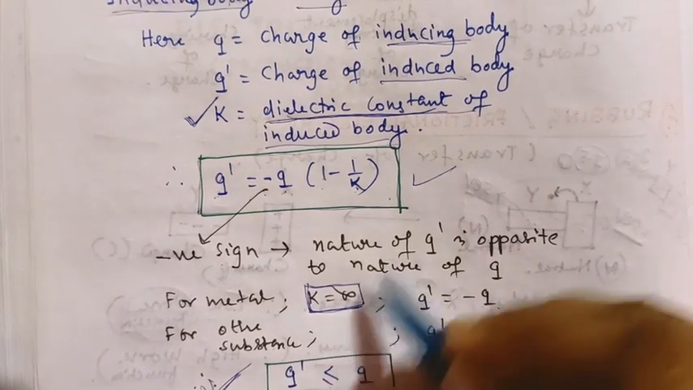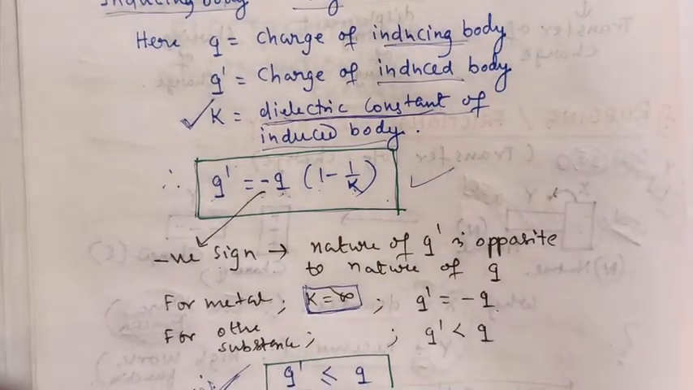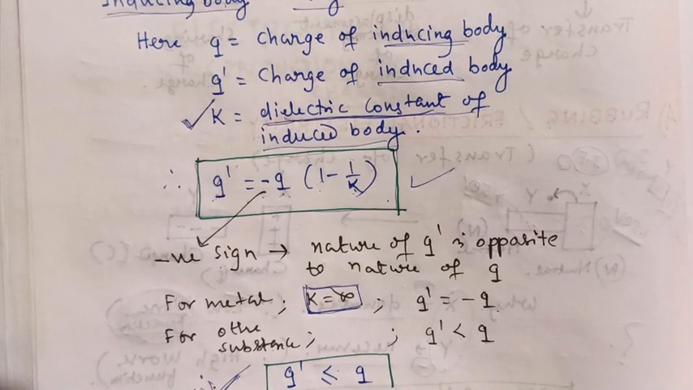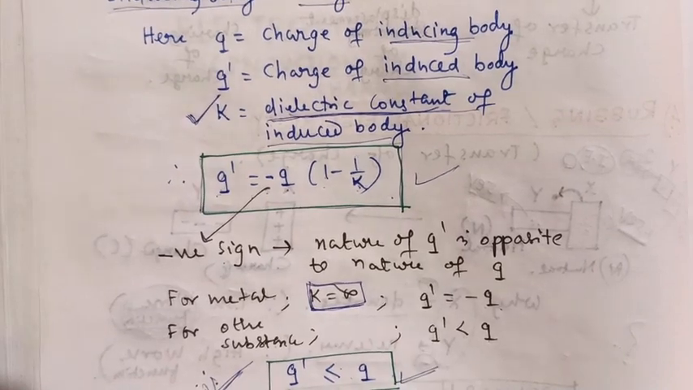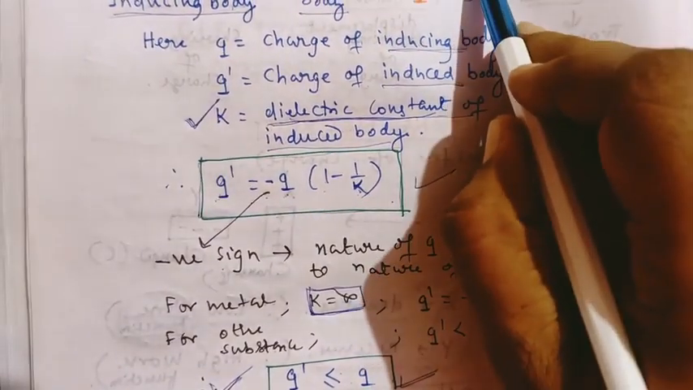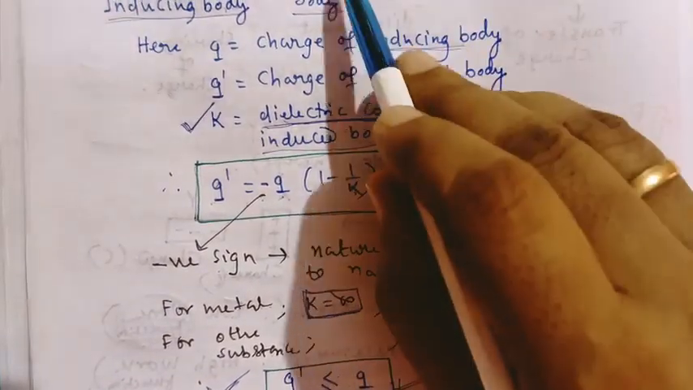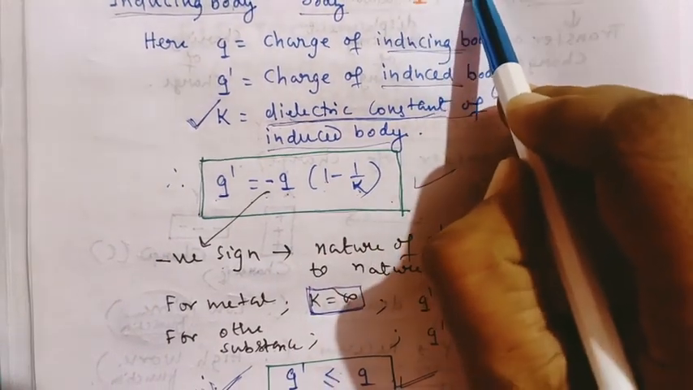The charge of the induced body is always less than or equal to the inducing charge. In case of metal, it is equal. For any other body, it is less than. So you should remember this point: charge of induced body is always less than or equal to charge of the inducing body.